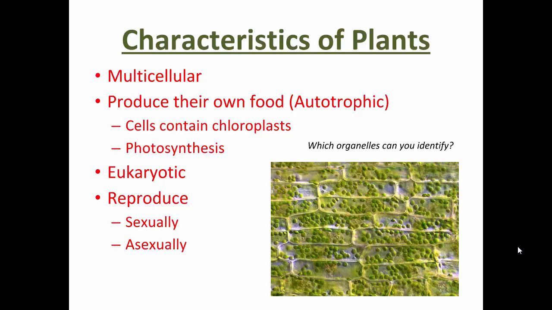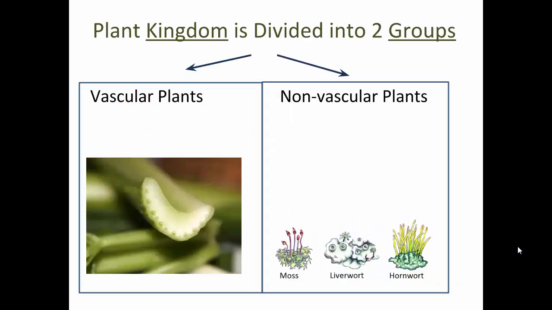So, if we further break down the classification of plants, there's sort of two broad groups of plants. Vascular and non-vascular plants. So I have up here an example of each. What is this? Moss. This is moss. Anyone know what this is? It's a geranium. All right. So these are an example of each type of plant.